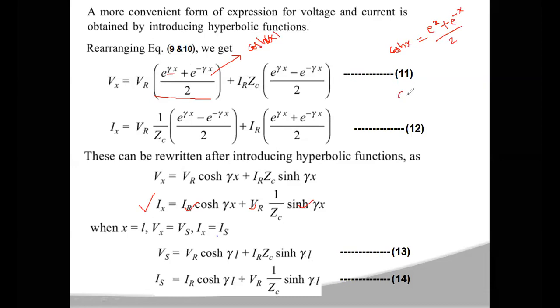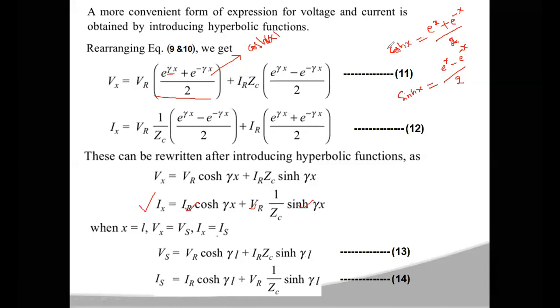In a similar manner, sinh x is equal to (e power x minus e power minus x) by 2. So this is 2, not Z.